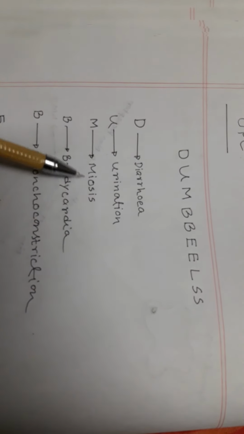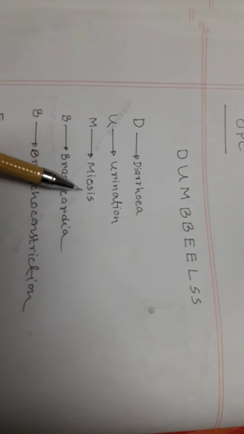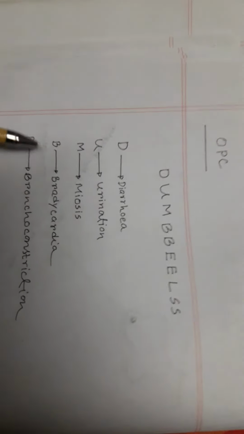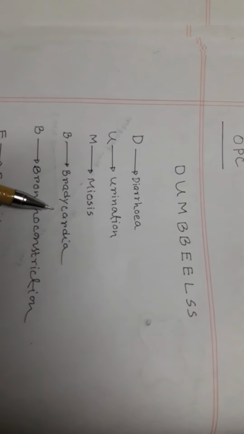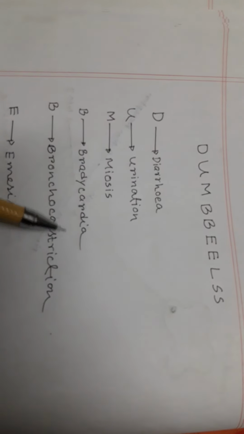M for miosis, because excessive acetylcholine stimulates the constrictor pupillae muscle in the iris. B stands for bradycardia, because excessive acetylcholine in the heart inhibits the SA node and AV node. B stands for bronchoconstriction, because excessive acetylcholine causes contraction of the bronchial smooth muscle.